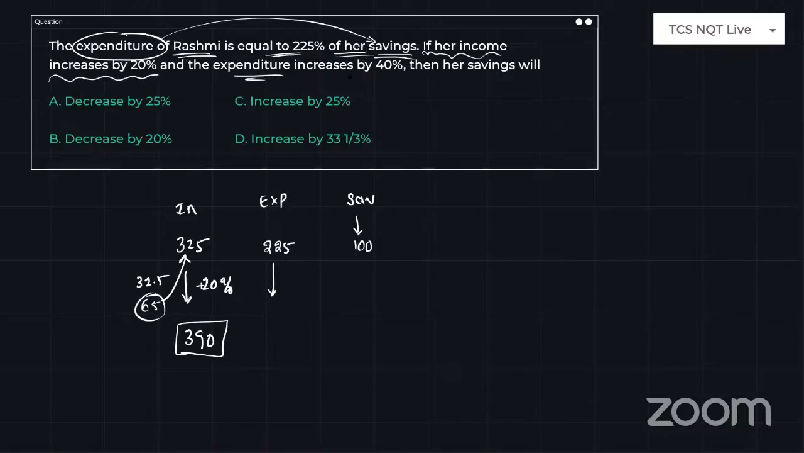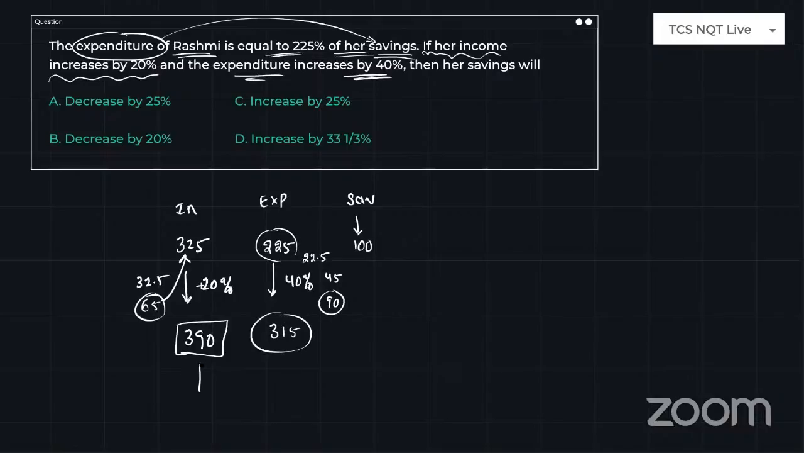And the expenditure is increased by 40%. What is meant by 40%? 10% is 22.5 and 20% will be 45. So 40% will be 90. So it is increased by 90, which means the answer is 315.